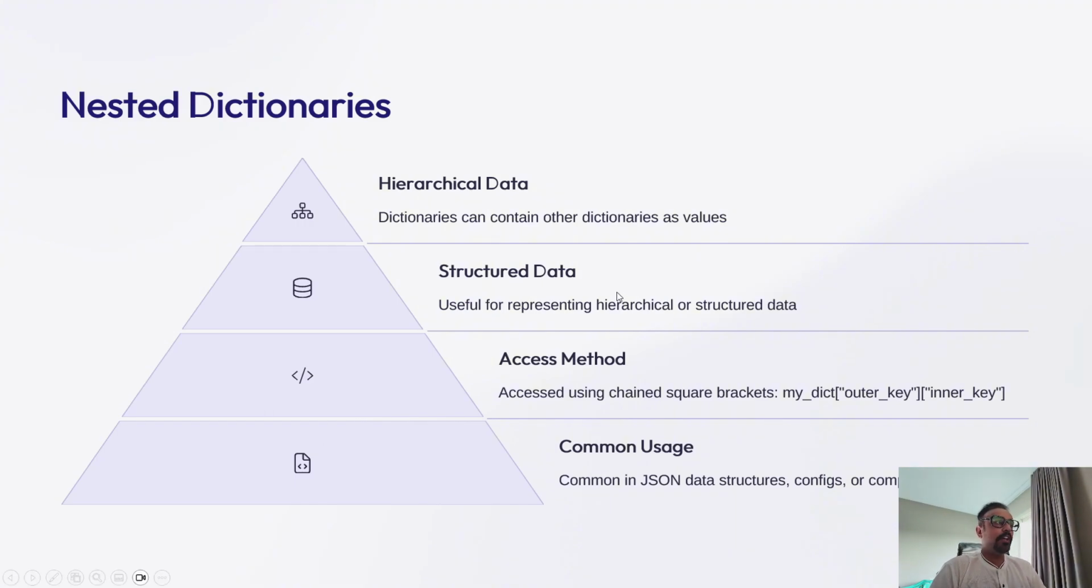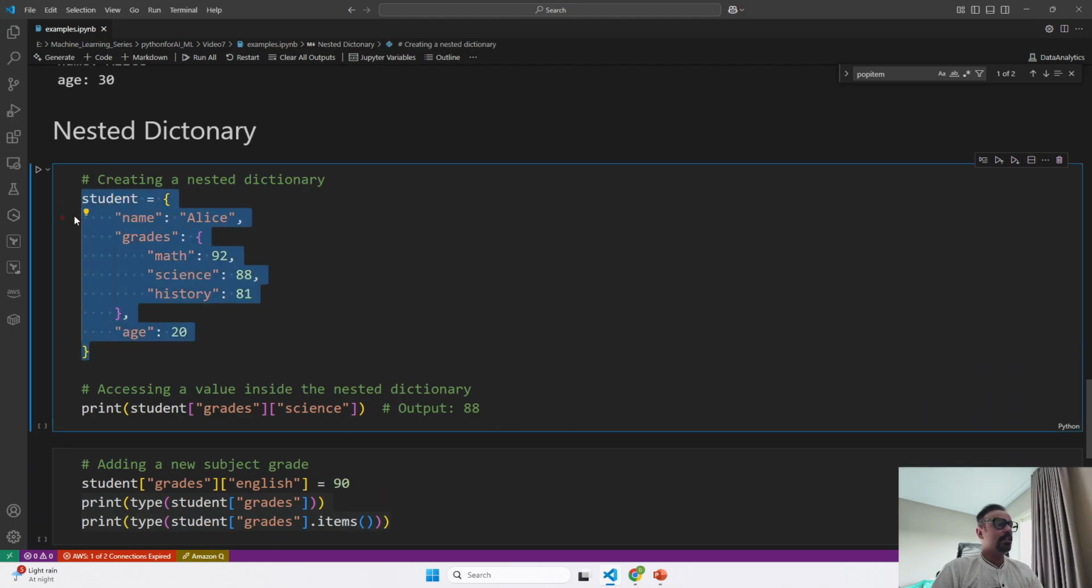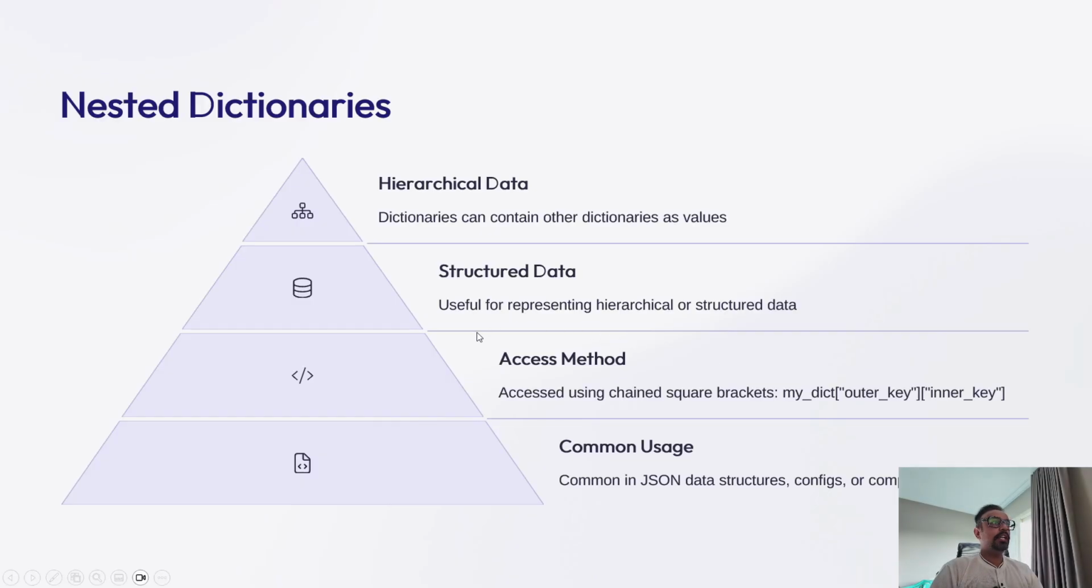So now what we are going to do is create a dictionary which has one more dictionary inside it, which is known as a nested dictionary. Let me show you a glimpse of how exactly it looks. This is our dictionary named student. Inside the student dictionary, you will see I have declared one more dictionary, that is grades, which is known as a nested dictionary within a dictionary. It is actually useful for representing hierarchical or structured data, and you can access the dictionary within a dictionary by using square brackets.